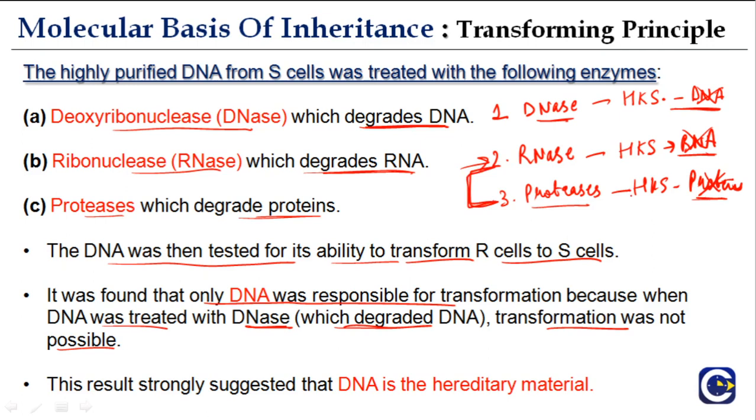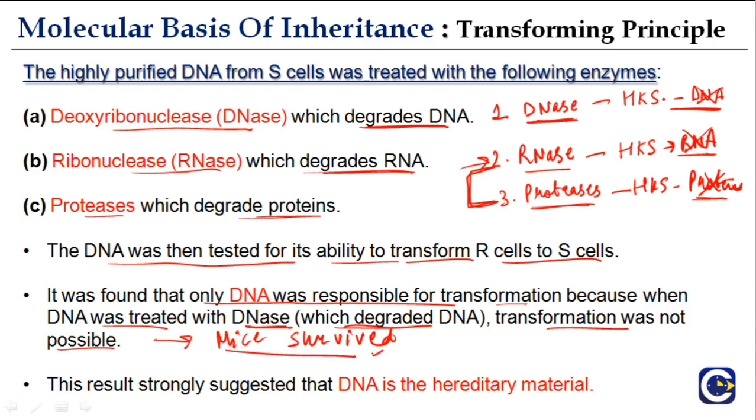When they did the fourth group experiment, where they took heat killed S strain and live R strain, both of which are not capable of individually killing the animals but together resulted in death, however, when they did it in the presence of RNase and proteases, they found that the animals died. However, when they did it in the presence of DNase, they found that the animals lived. And that is why it was found that only DNA was responsible for transformation, because when DNA was treated with DNase that degrades DNA, transformation was not possible. And how did they see that it was not possible? Because the mice survived.